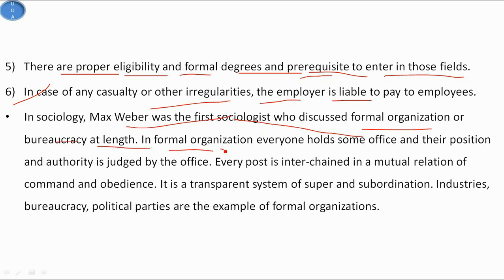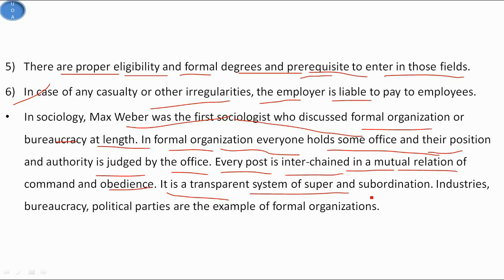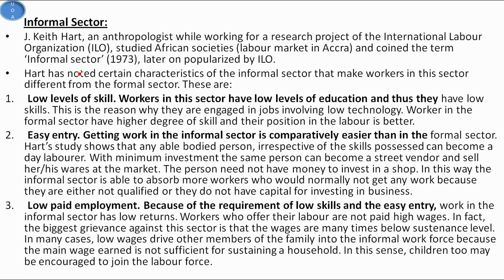In a formal organization, everyone holds some office, and their position and authority are judged by the office. Every post is interchanged in mutual relations of command and obedience, and it is a transparent system of super- and subordinations. Industries, bureaucracy, and political parties are basically examples of formal organizations. So now we see the informal sector.